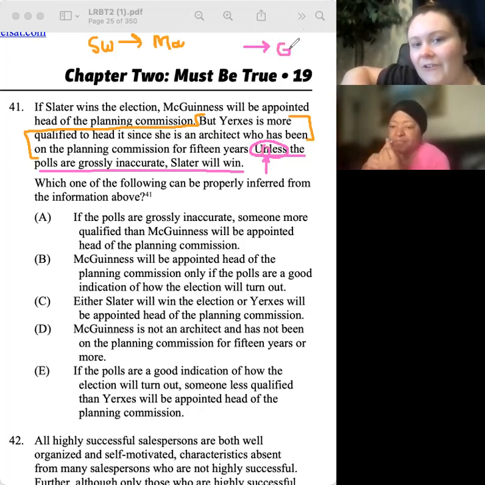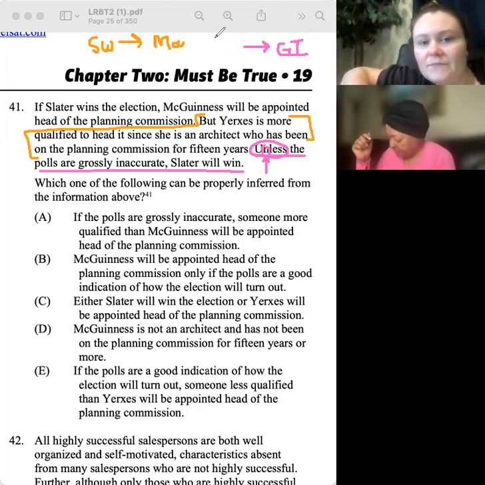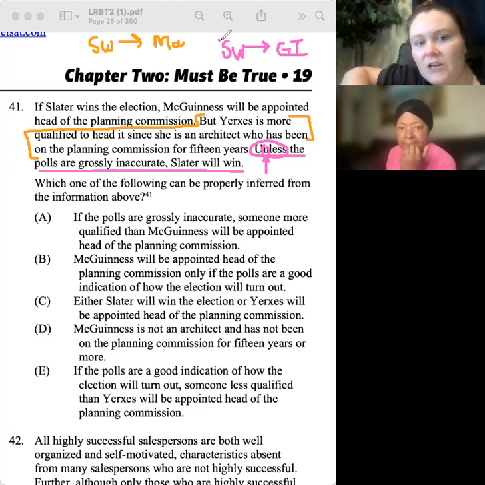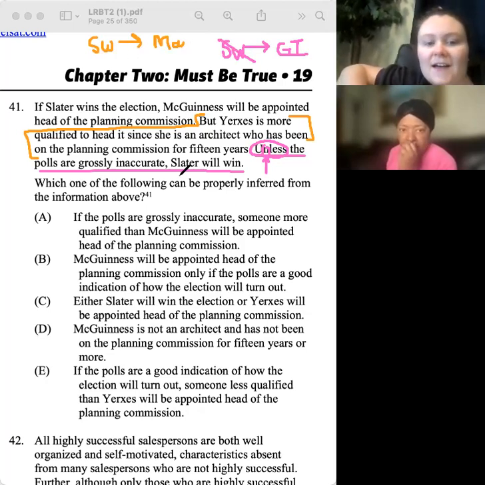So if they're grossly inaccurate, that means that Slater will lose. Yeah. So I'm gonna put Slater wins and cross it off. So if Slater loses, that means that the polls are grossly inaccurate. But if Slater wins, yes, awesome. Okay, so based on our diagram, let's look at the questions here.